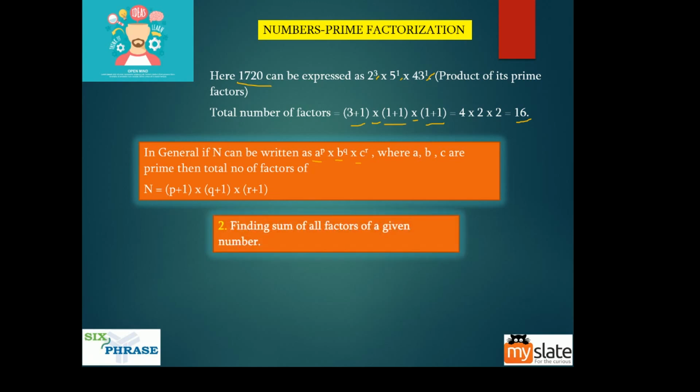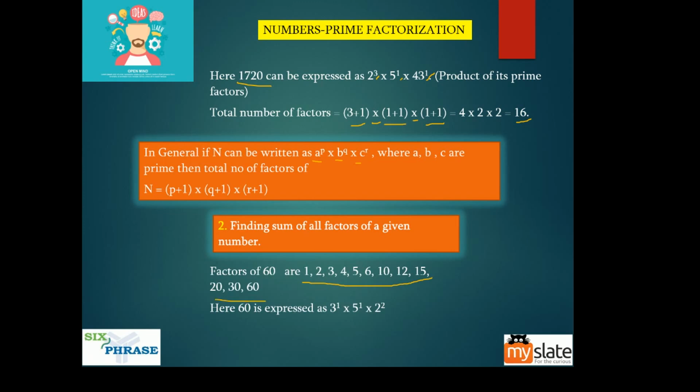Guys, what we did now is, let us see what the sum of factors is. See, these are the factors of 60. So we keep repeating that example of 60. Now, when I said the previous application was to find the number of factors 1, 2, 3, 4, 5, 6, 7, 8, 9, 10, 11, 12, we saw we got 12 factors for 60. Okay, that is the number of factors. This application is to find the sum of all these factors.